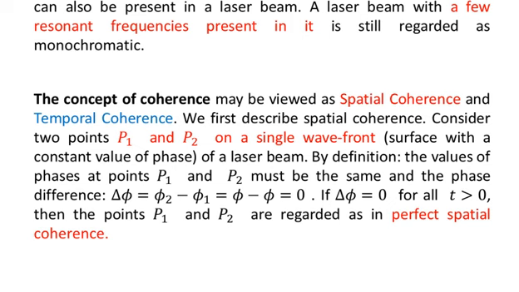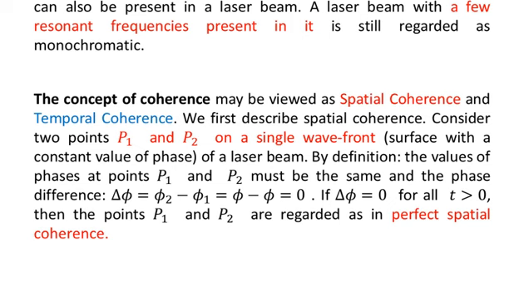Coherence. The concept of coherence may be viewed as spatial coherence and temporal coherence. We first describe spatial coherence. Consider two points P1 and P2 on a single wavefront. You know that wavefronts are the surfaces with constant phase of a laser beam. So P1 and P2 are located on a single wavefront.